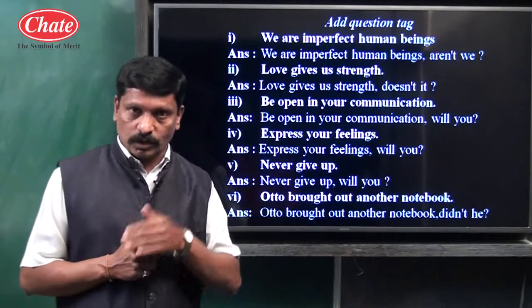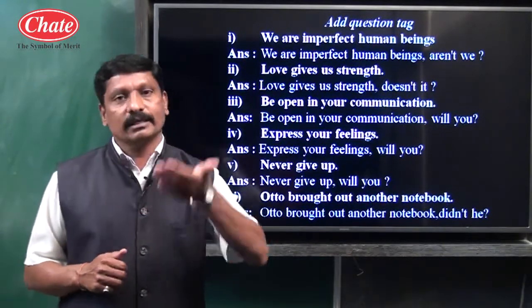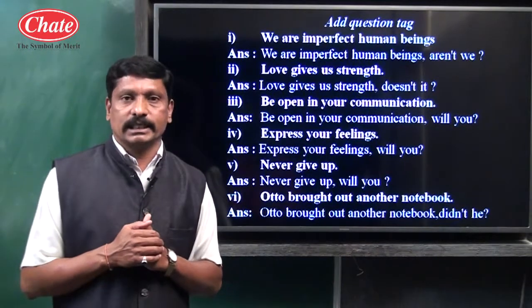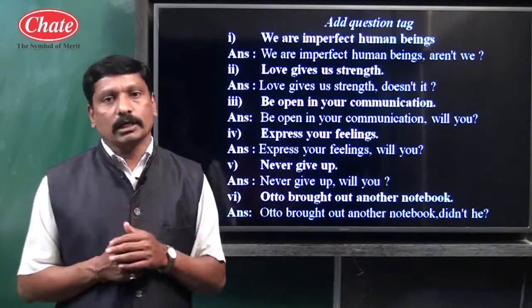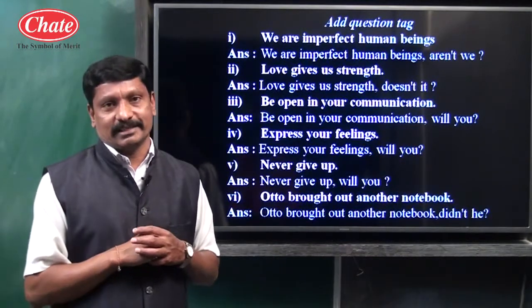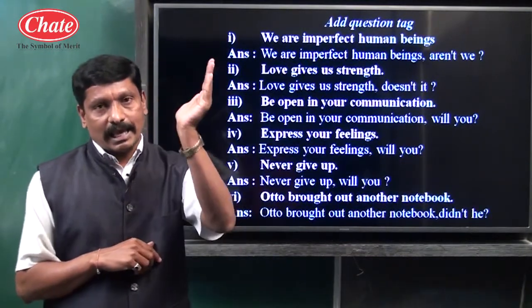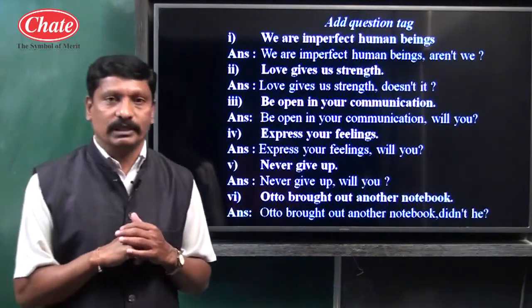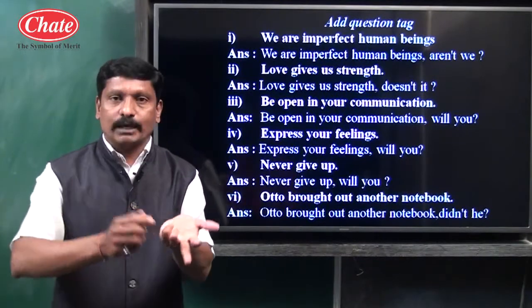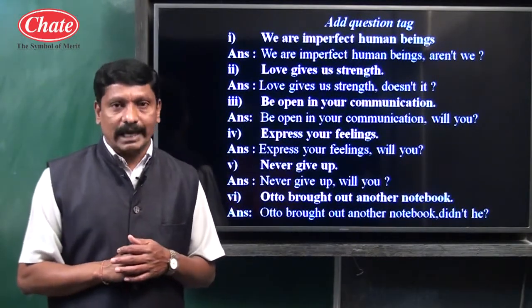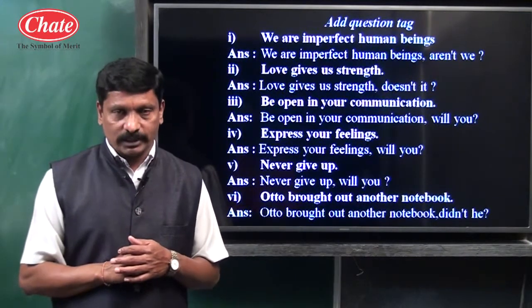Confirmation means we expect the answer yes or no. It is used at the end of only two types of sentences: one is the assertive type of sentence and the second is the imperative type of sentence.